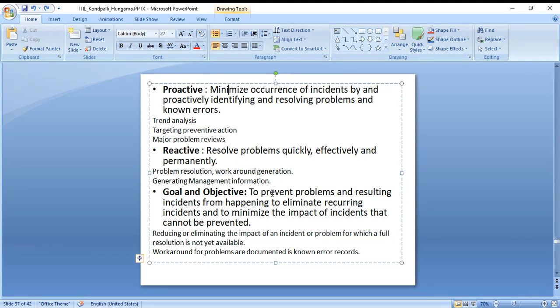So what is the goal and objective? To prevent problems and resulting incidents from happening, to eliminate recurring incidents, and to minimize the impact of incidents that cannot be prevented. So, reducing or eliminating the impact of an incident or problem for which a full resolution is not yet available. Workarounds for problems are documented.